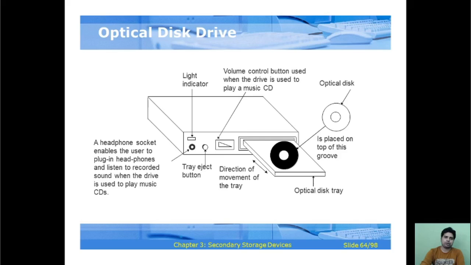So this is the example of an optical disk drive. These are the light indicator and volume control button used when the drive is used to play music CD. And this is the optical disc, which is placed on top of this optical tray, showing the direction of movement of the tray.